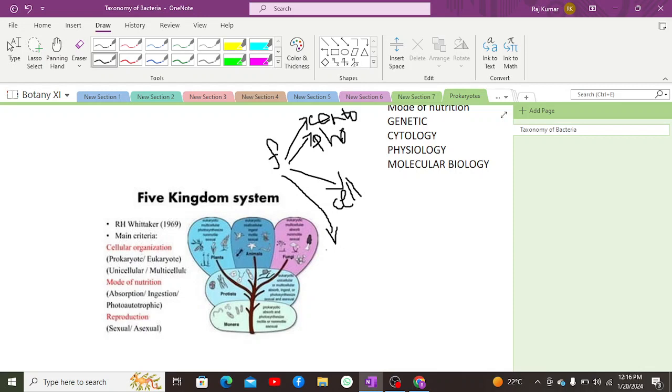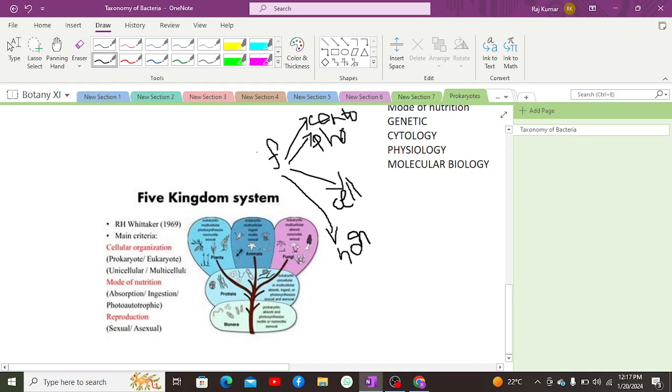That was a characteristic of plants, as well as they were non-motile. Unlike animals, these were non-motile. So as they were non-motile, they were also considered in this kingdom.